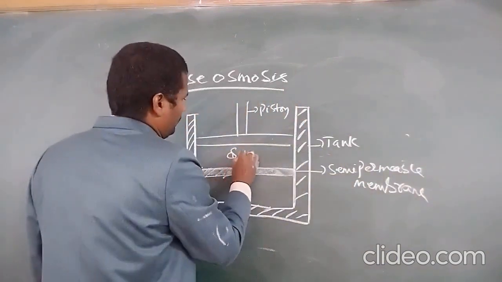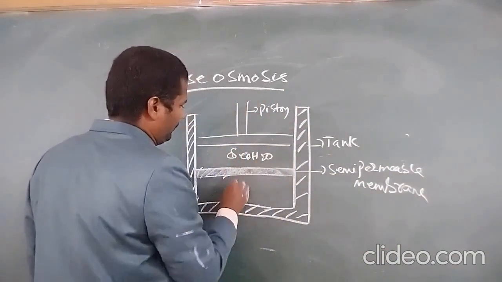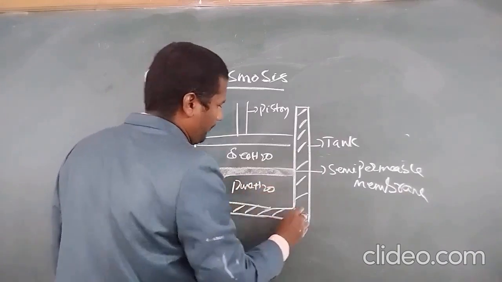Now this is seawater. Now this is pure water. Okay.